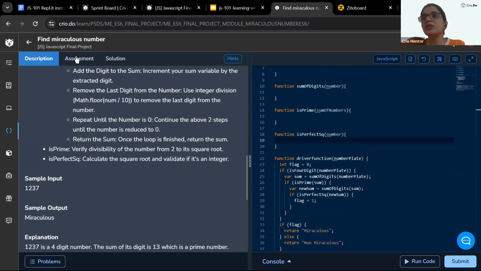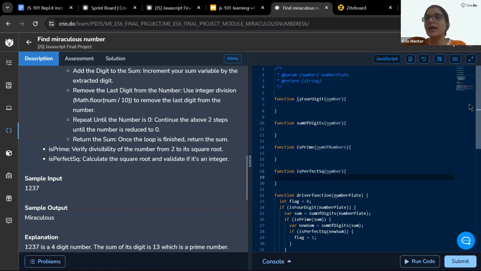Now, in case any of your assessment test cases is failing, as I said, I'm not going to provide you people any help. Immediately, whichever test case is failing, pick that up and start to dry run your code, right? I am not entitled to provide you people any sort of help till all of your assessments are submitted, right? We will debrief this project once all of you have submitted it. Does that make sense to everyone? Then I'll share the project link, and once I do, I'll start the timer, and I'm not going to provide any sort of help then.